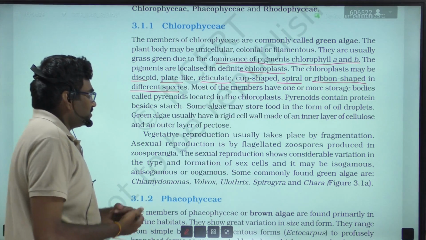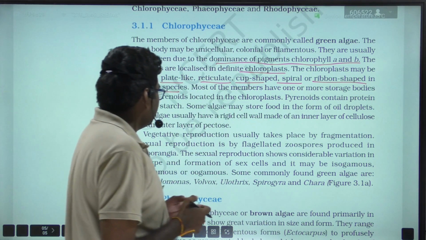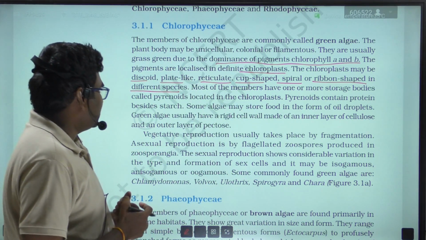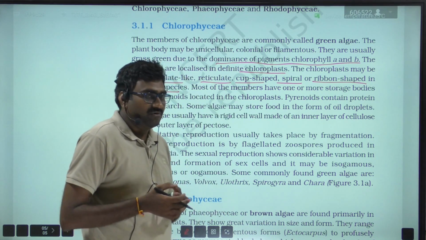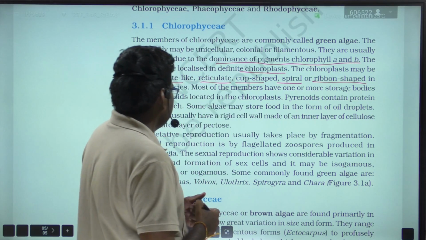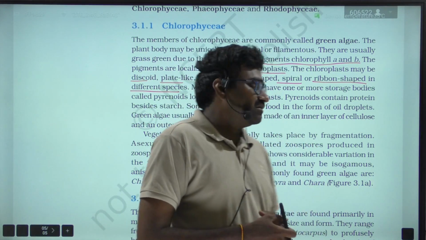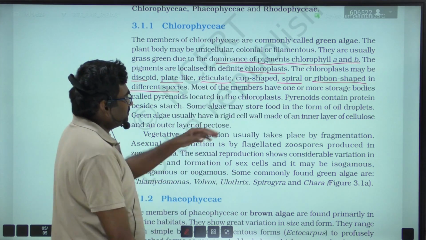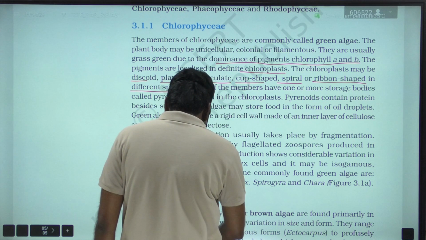So reticulate chloroplast is found in Oedogonium. Disc-like is found in Chara. Cup shape, Chlamydomonas. Ribbon shape, that's Spirogyra. So in different species, different shapes of chloroplasts are found, and most of the members have one or more storage bodies, very important.